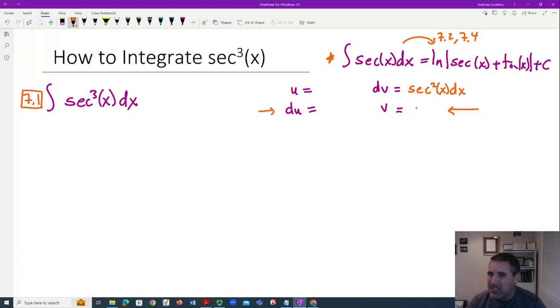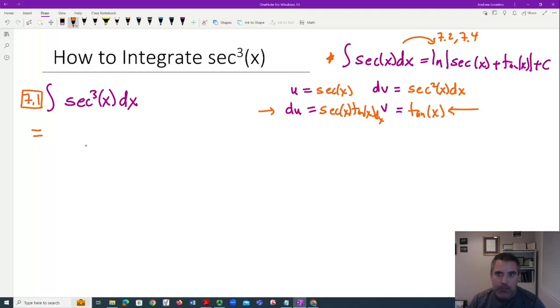And the reason that makes sense to me is because I know an antiderivative of secant squared. But if I take 2 of the secants, then the other one has to go here. But when I take the derivative, now this is going to be secant tangent. And at first blush, this doesn't look like it's going to make things any nicer. But it is going to change the look.